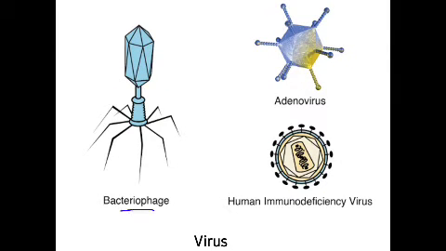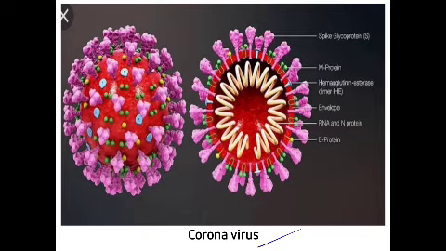Now these viruses, viroids and prions are responsible for causing certain diseases. As you can see, this bacteriophage is a virus, which has its own structure, and this adenovirus is a virus, and this immunodeficiency virus causes AIDS. And you know that this is a coronavirus. Now we are all in the pandemic of COVID-19, which is all because of this coronavirus. You can see on the surface of this virus there are certain triangle Y-shaped structures. We have already studied in our previous chapters that these Y-shaped structures are glycoproteins, receptors,